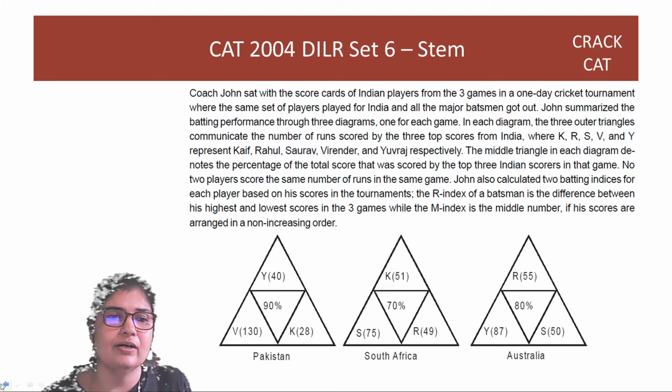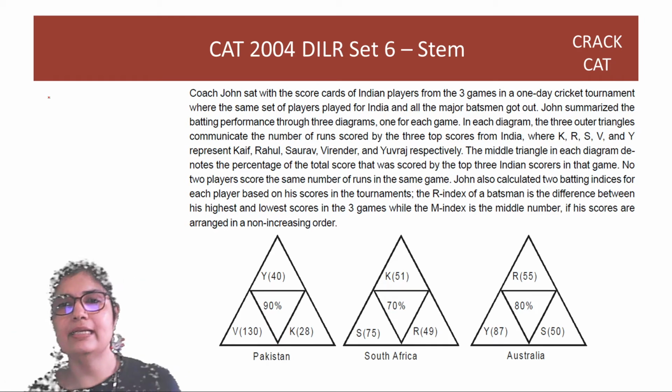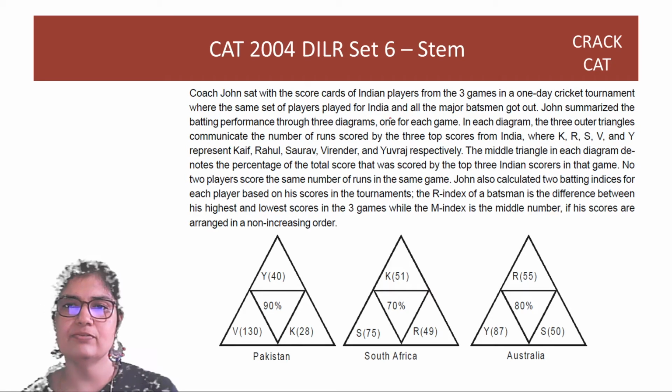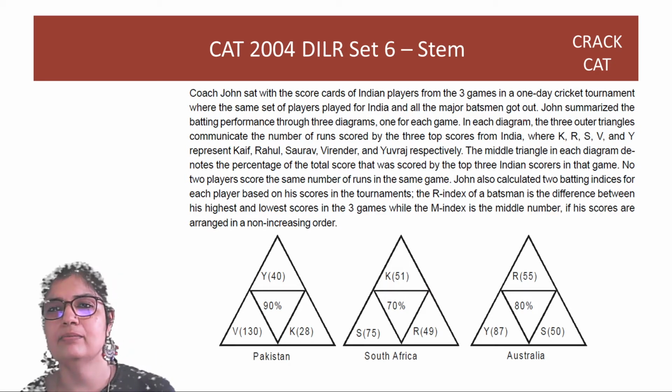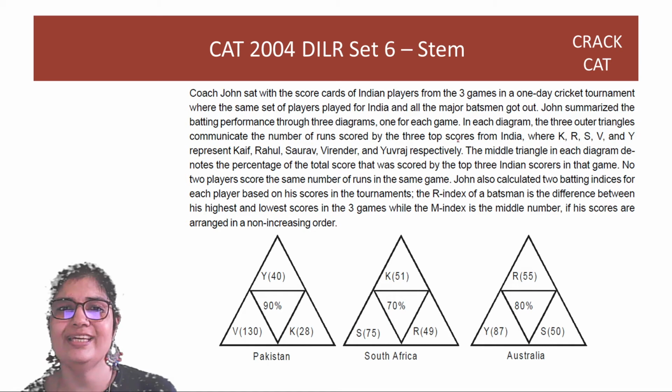You have the scorecards, right? You have Indian players from the 3 games in a one-day cricket tournament, with the same set of players playing for India, and all the other major batsmen got out. John summarized the batting performance through 3 diagrams, one for each game.